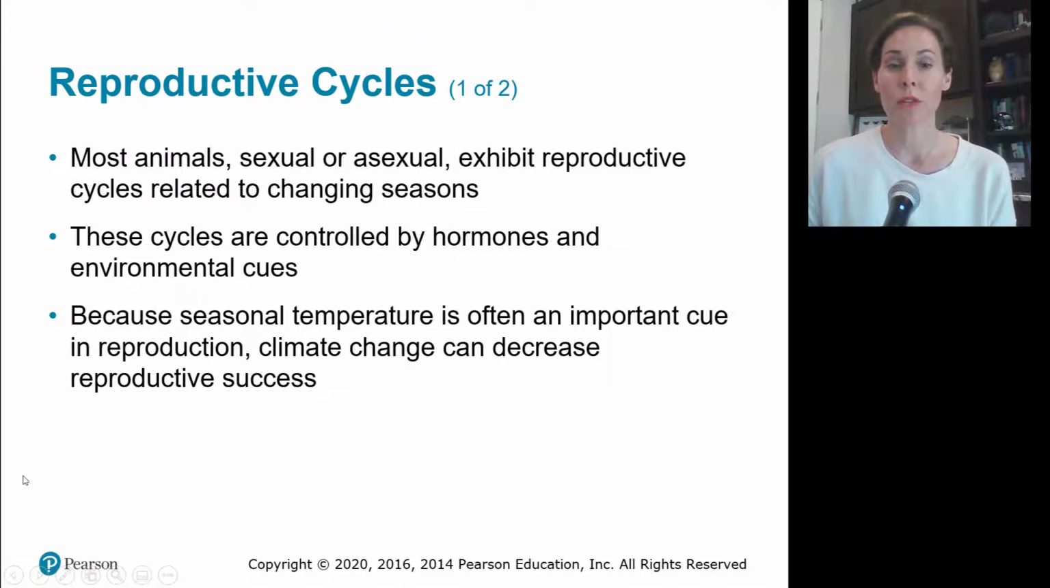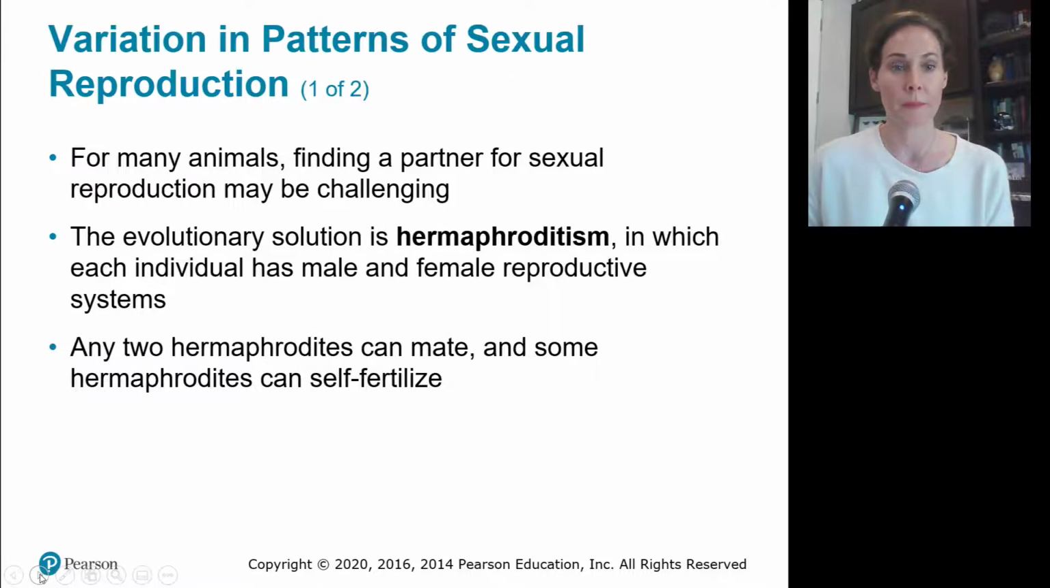Most animals, whether they're asexual or sexual, will exhibit reproductive cycles related to changing seasons. The cycles are controlled by hormones, but they're also controlled by environmental cues. So it may be the spring coming around, or maybe it's winter, to be able to reproduce before spring happens. Because seasonal temperature is often an important cue in reproduction, we believe that as the climate changes, this could decrease reproductive success if animals are not adapting to it.